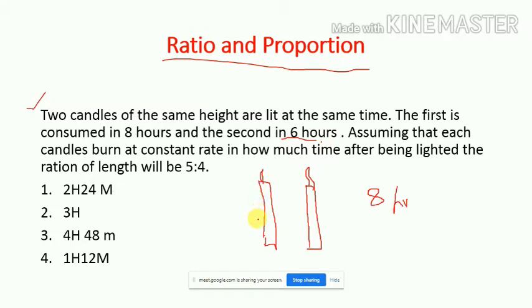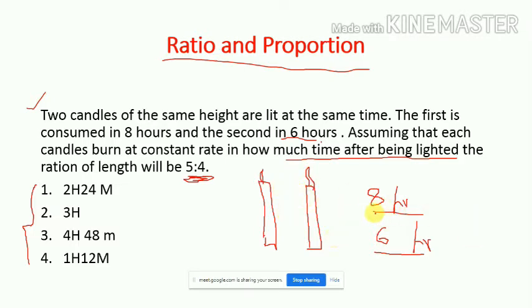That means the first candle will be totally burnt in 8 hours, and the second candle will be burnt in 6 hours. Clear? Assume that each candle burns at a constant rate. In how much time after being lighted will the ratio of the lengths be 5:4? Now see the answer.